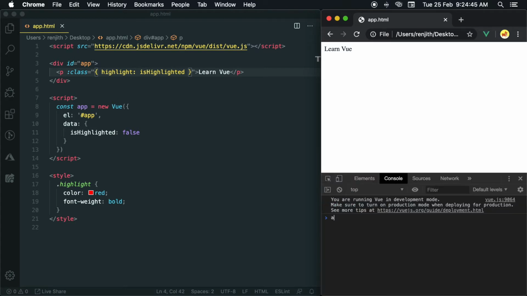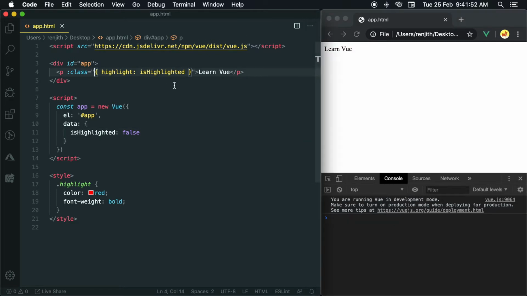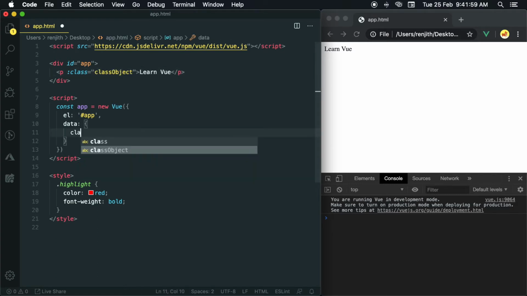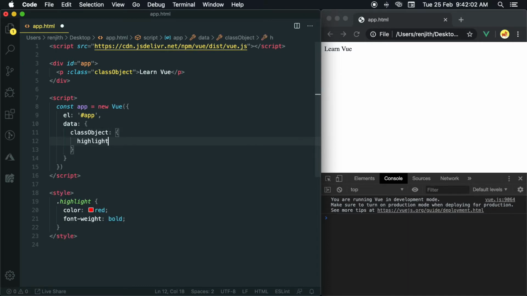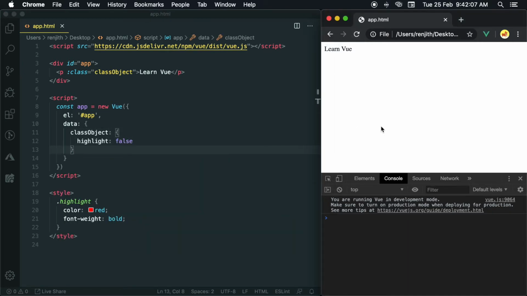Let's update it via the console and see. Yes, it's working. The class highlight is successfully binding to the paragraph. We can put the class object in data for maintainability. Bind an object called classObject to class. Create classObject data and set the highlight property to false. Run it. Let's update the highlight property to true. Yes, working. The class highlight is binding to the paragraph as we expected.